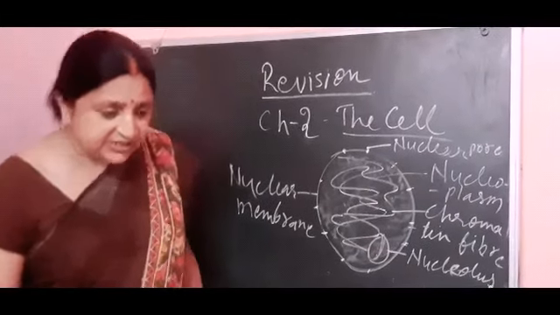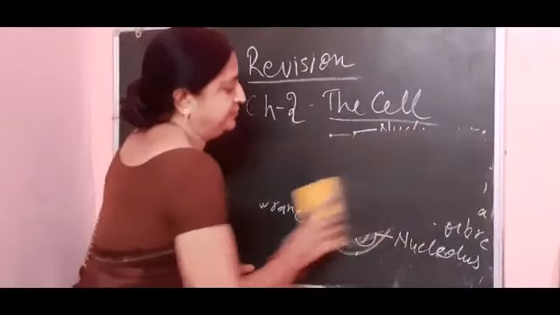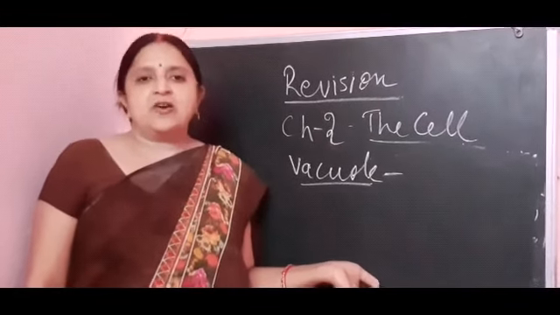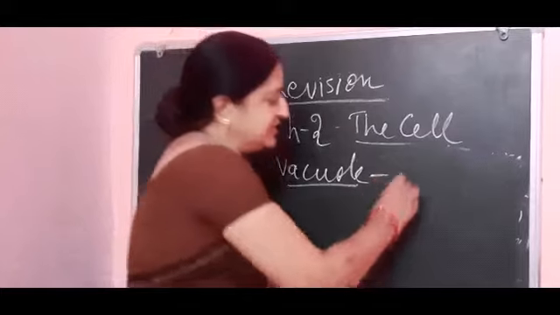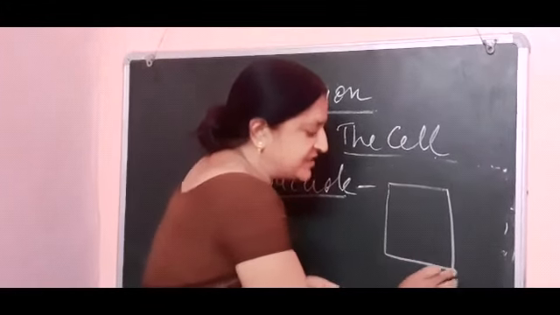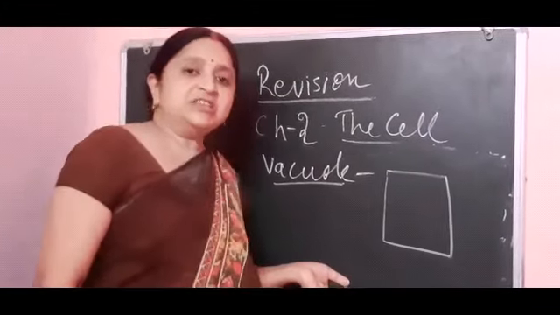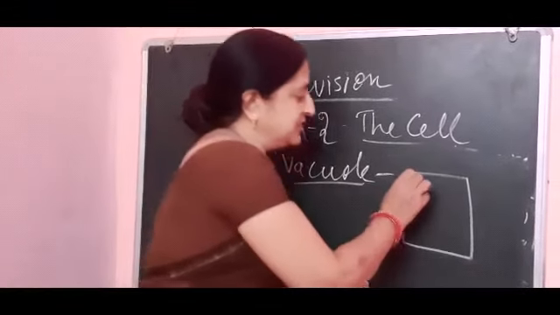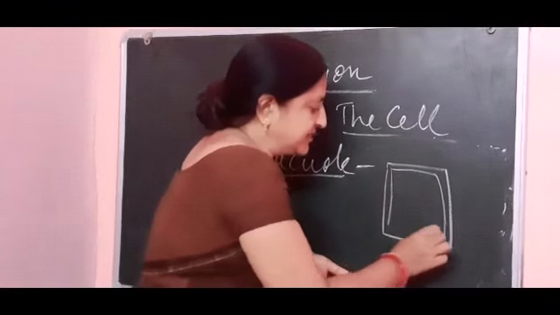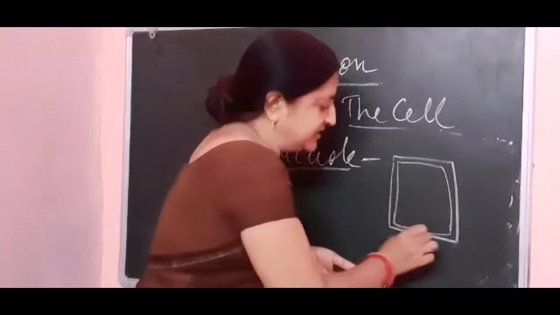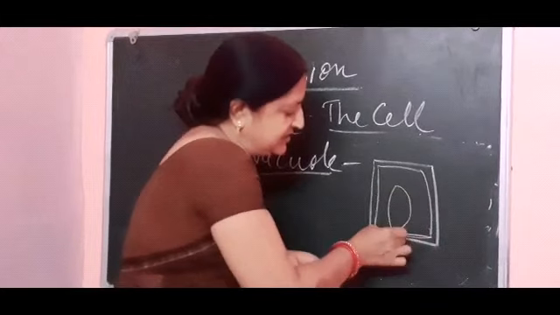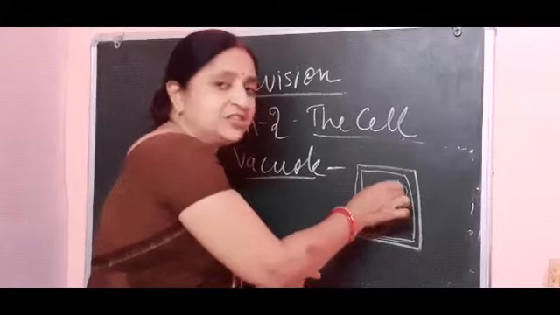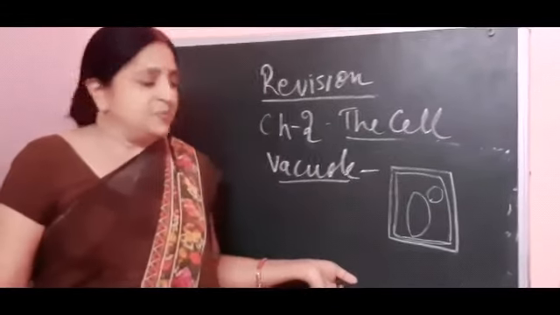Now the last organelle is the vacuole. Vacuole is very large in plant cell, and it is very small or may not be present in animal cell. Suppose this is a plant cell, a double layered structure; the outer layer is the cell wall and the inner layer is the cell membrane. This is the vacuole, and because of the presence of this large vacuole, the nucleus becomes acentric in plant cell.